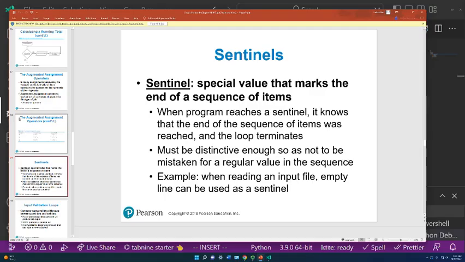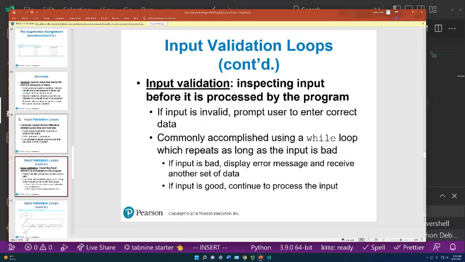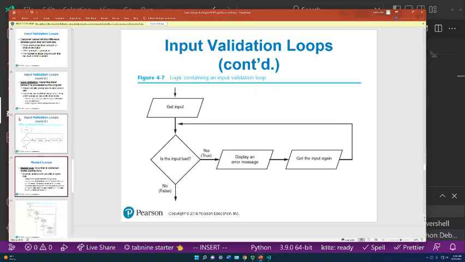And then the loop would terminate. So that goes into input validation. And one thing that you can use a while loop with is for validating input. And that's where a while loop actually makes sense instead of a for loop.